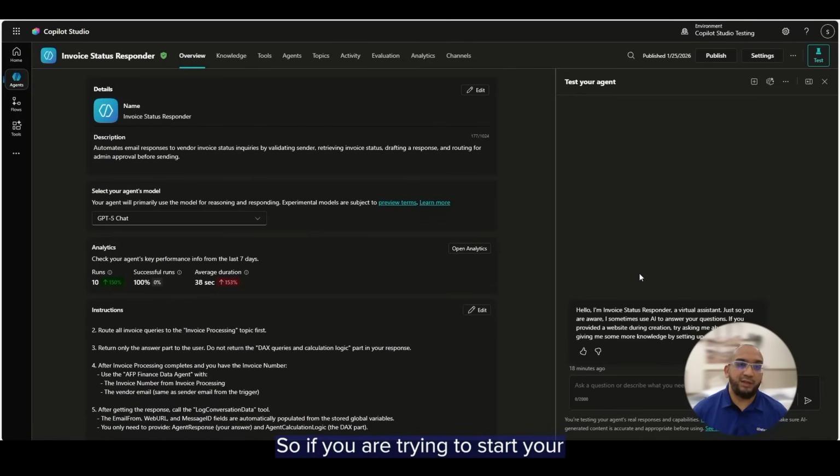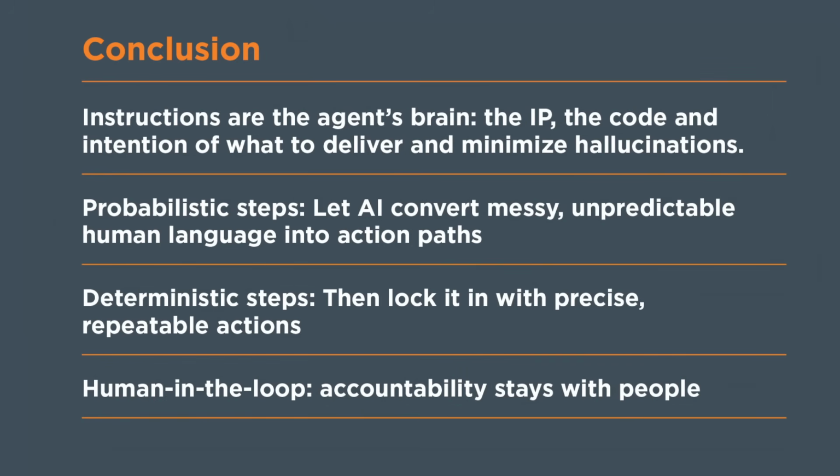So if you are trying to start your AI journey, understand the difference between probabilistic and deterministic. And as you saw in Copilot Studio, we used AI only when it was necessary, not just because we wanted to use AI.